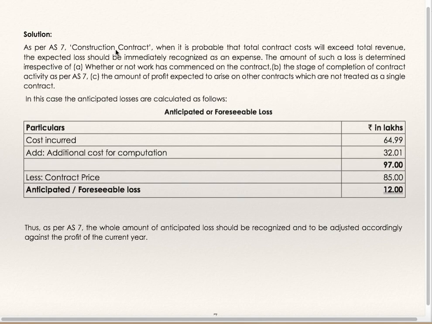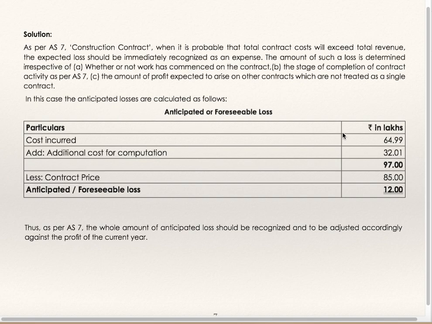As per AS7 construction contract, when it is probable that total contract cost will exceed total revenue, the expected loss should be immediately recognized as an expense. The amount of such loss is determined irrespective of whether or not work has commenced on the contract, the stage of completion of contract activity as per AS7, the amount of profit expected to rise on other contracts which are not treated as a single contract.